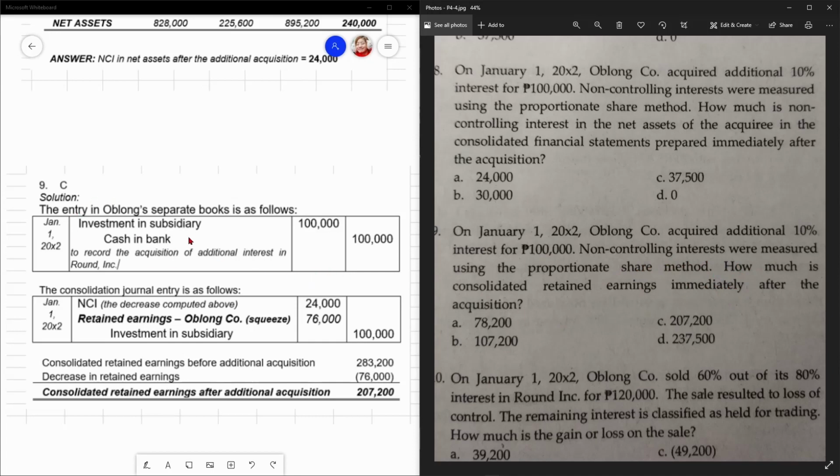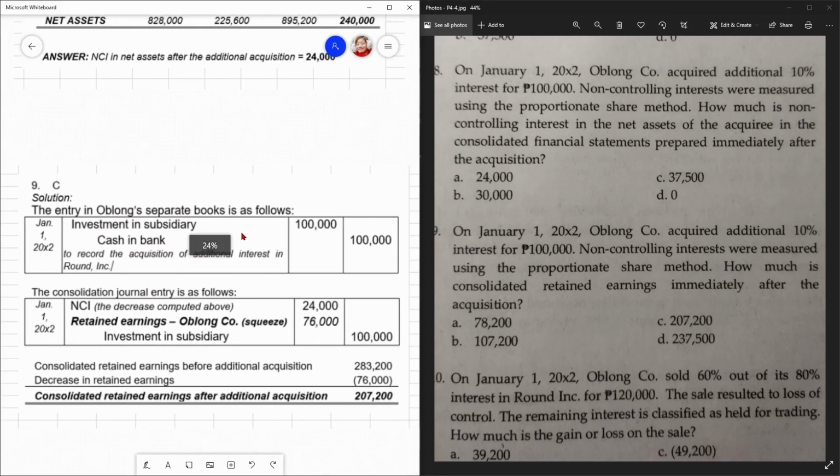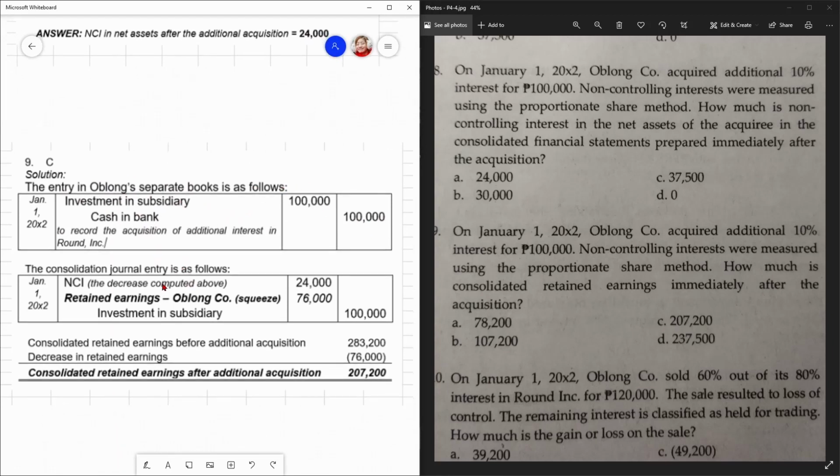So, ito yung journal entry, di ba? Investment subsidiary for the additional acquisition, cash in bank, credit, investment subsidiary at 100,000. Ito naman sa baba, yeah? NCI mo nag-decrease by 24,000 kasi nga ni-record mo yun, di ba, separate from the equity of the owners, ni-record mo yun siya sa iyong Conso FS.